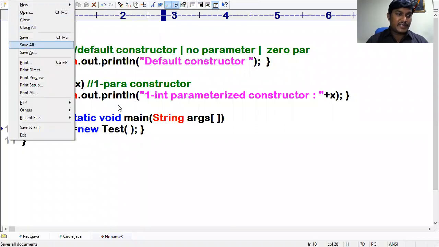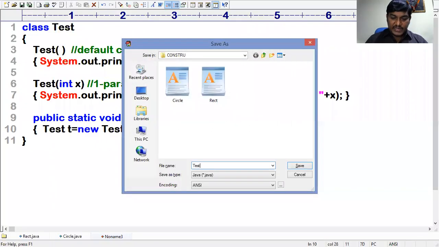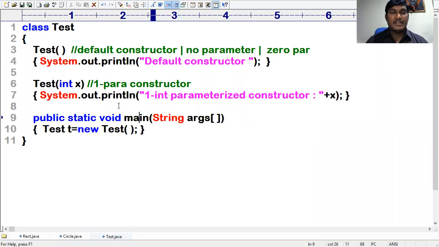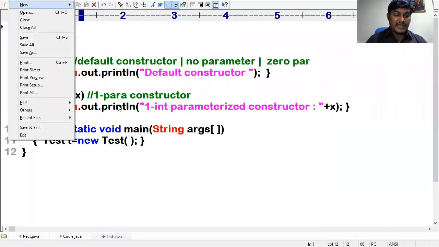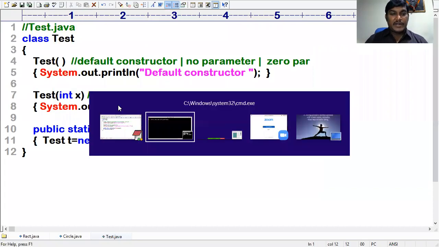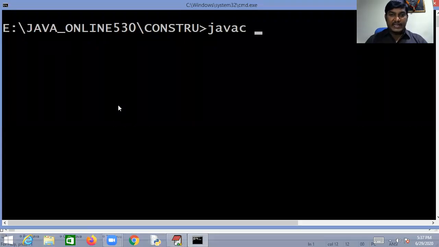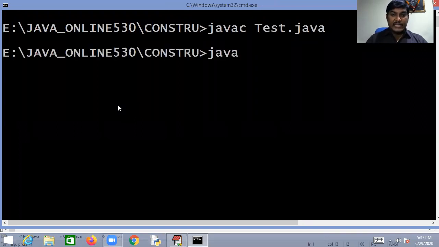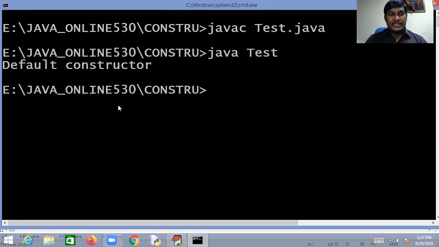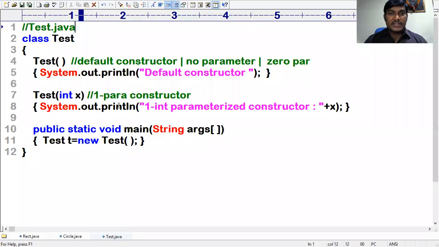I want to go with Save As. The name for this program is Tester.java. File and save it. Now go back and run javac Tester.java. Now it is compiled. Then when you execute it with java, you're seeing the default constructor of the Test class. So can I define more than one constructor?